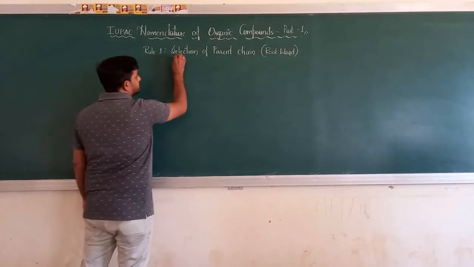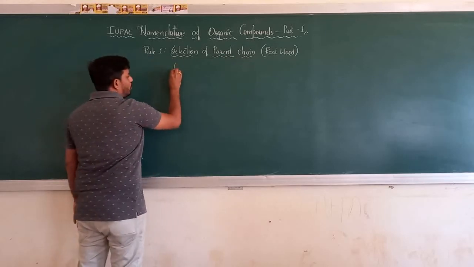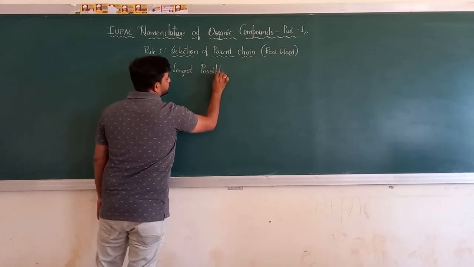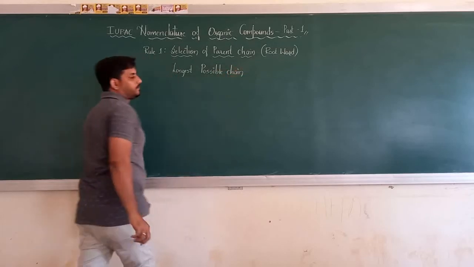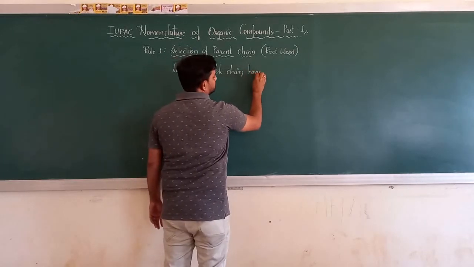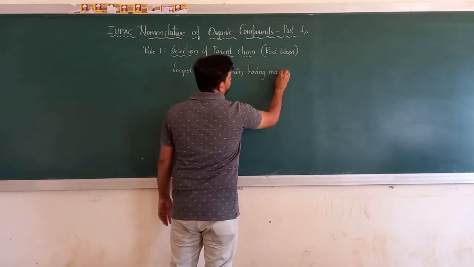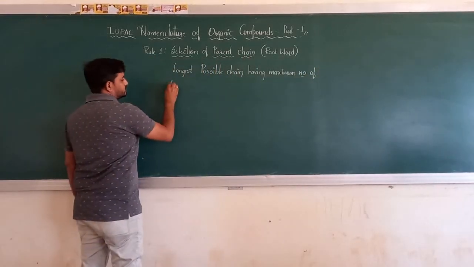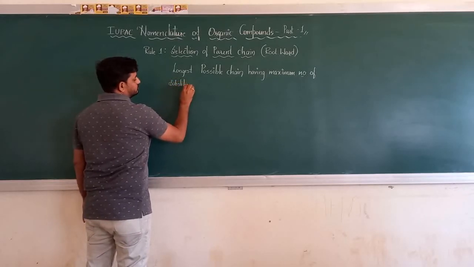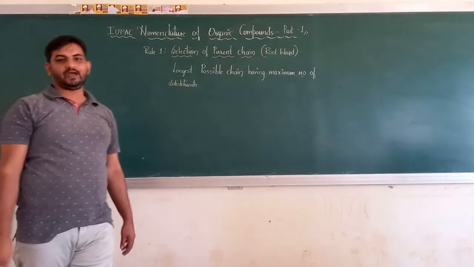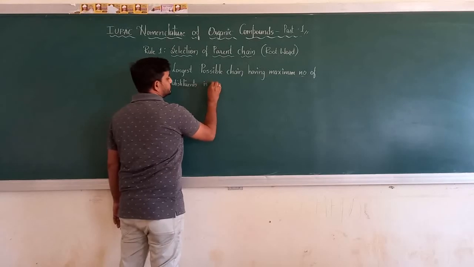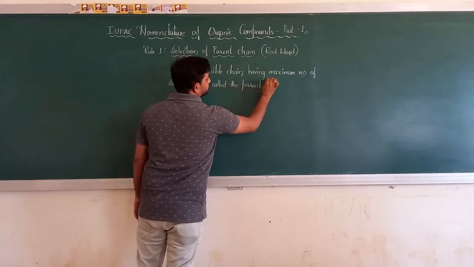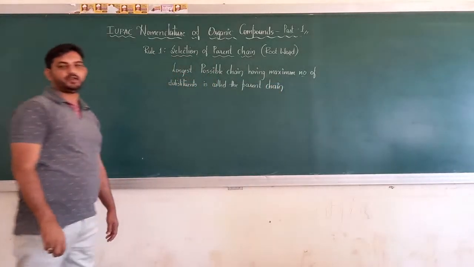How do you select the longest chain? How do you select the parent chain? The longest possible chain having the maximum number of substituents is referred to, or is called, the parent chain.